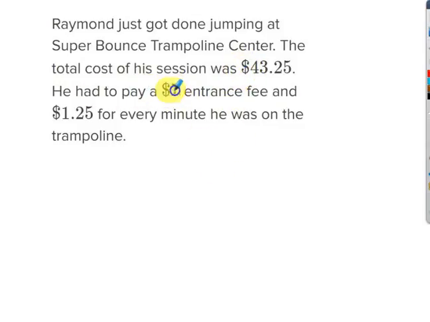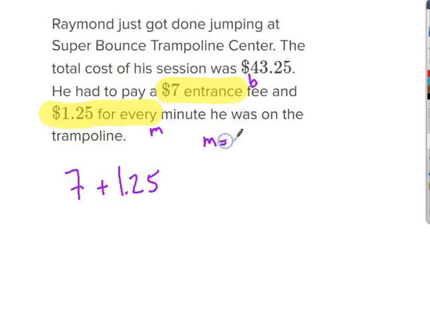I have to pay a $7 entrance fee. That must be the y-intercept. That's where it starts. I have to pay $1.25 for every minute. That must be the slope, or the rate. And so the equation is $7 to start with plus $1.25 for every minute, and m is my minutes. So it's $7 plus $1.25m is equal to the total, $43.25.